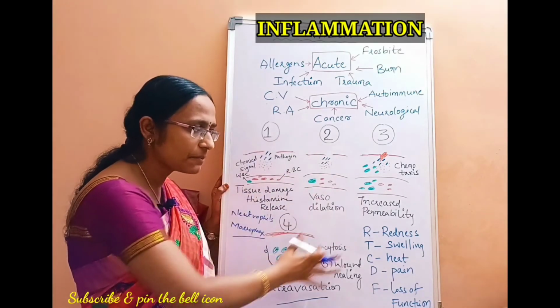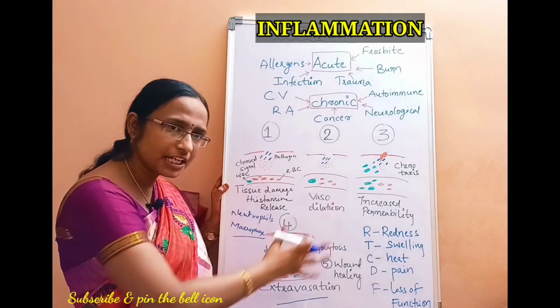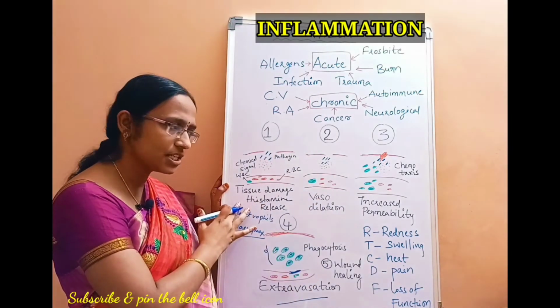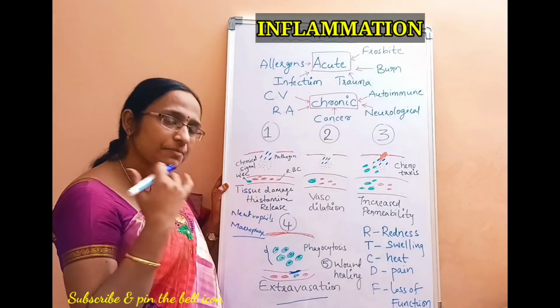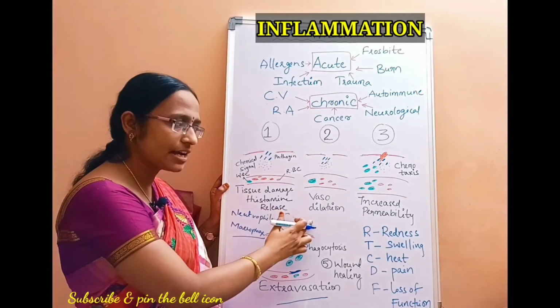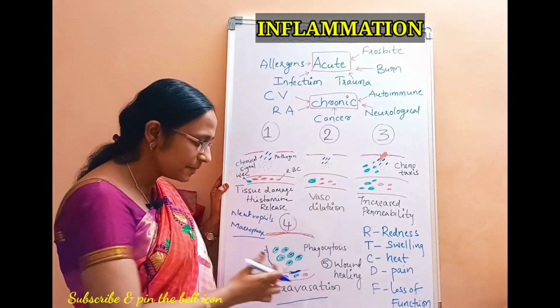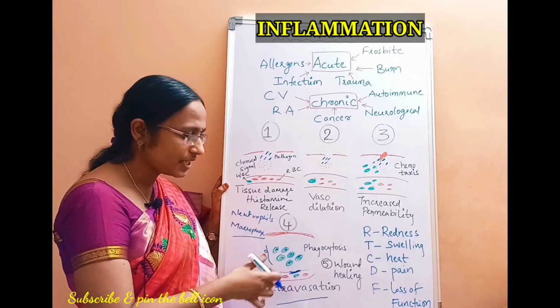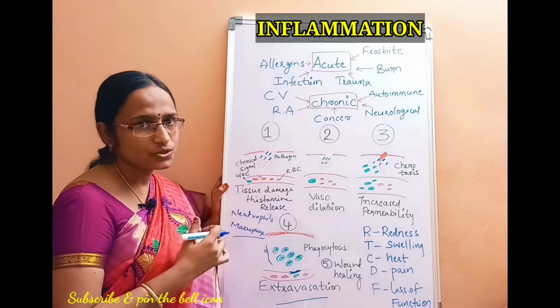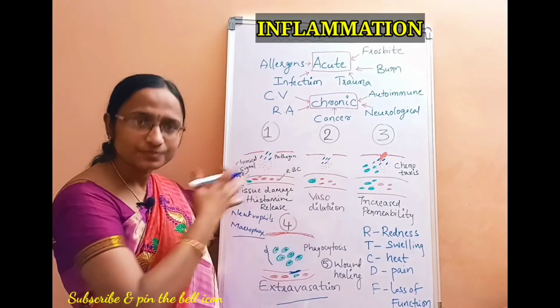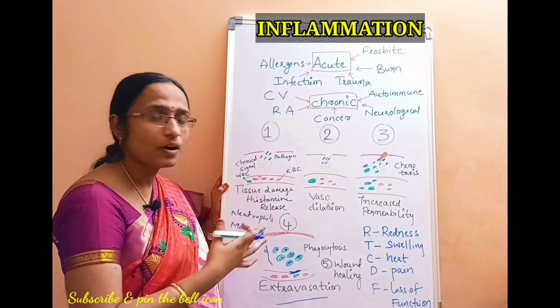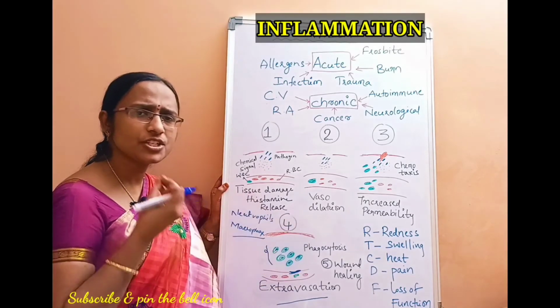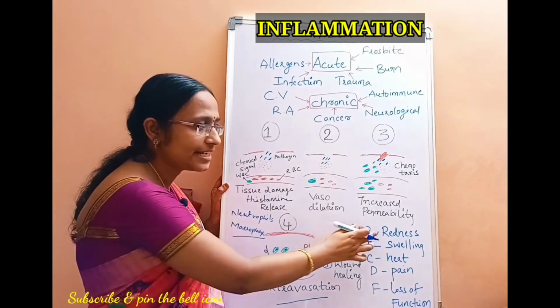So you can see the complete inflammation in 5 different steps, where it starts with the tissue damage, then inflammation mediator release, vasodilation, increased permeability, and finally extravasation of the different types of leukocytes into the site of tissue damage. This is how the inflammation goes on, and generally inflammation is characterized by redness.